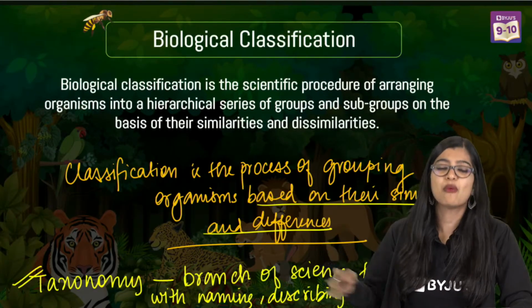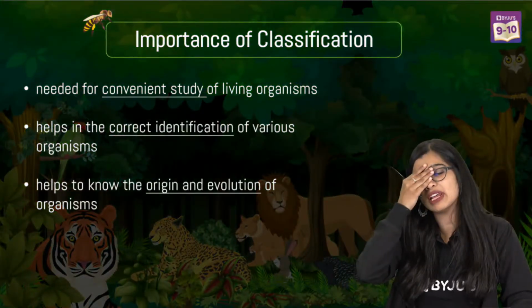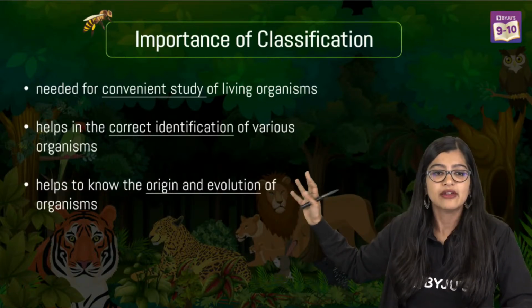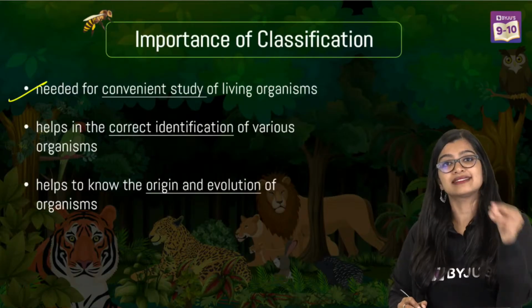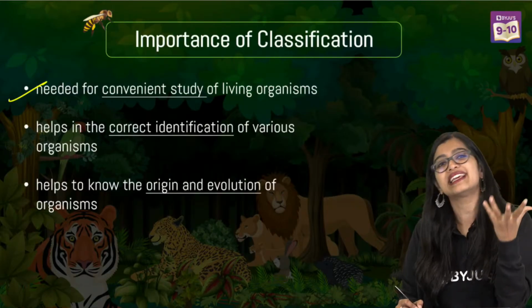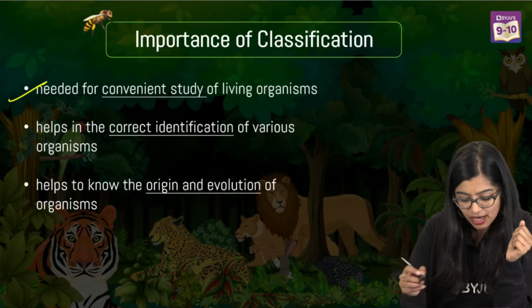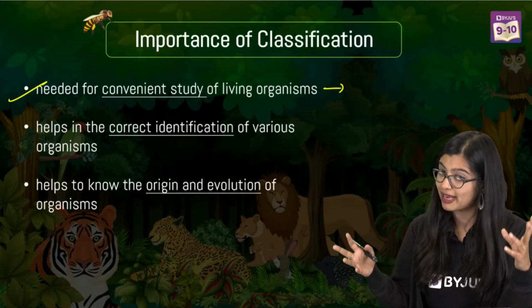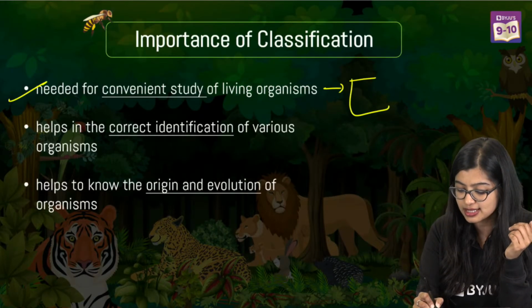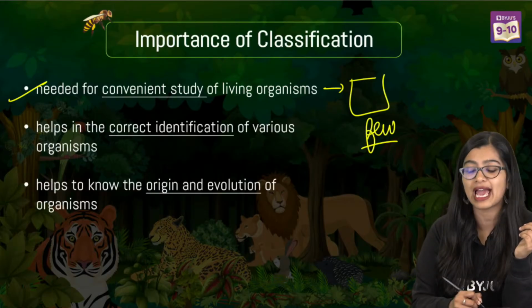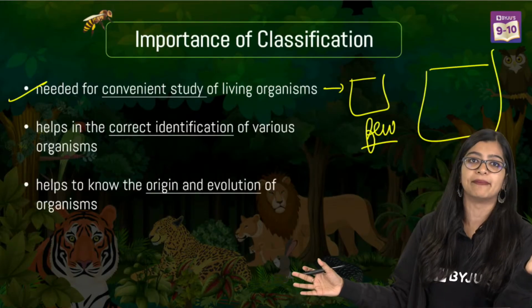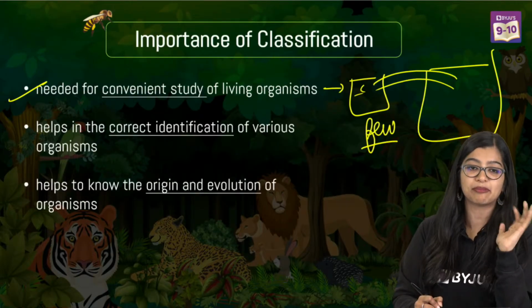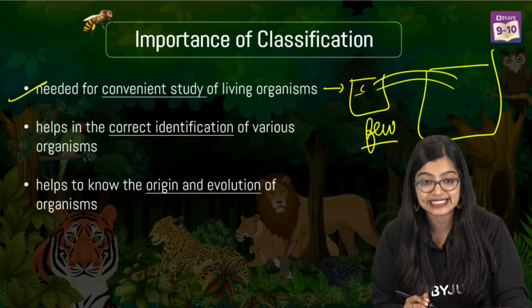Very good. So now why should I do this classification? Why are we learning about this whole thing? It is necessary because classification makes it easy to study organisms. Imagine I have 8 million organisms, but if I group them based on similarities and differences, then I only need to study a few organisms and not all of them. Whatever fits my profile, I will group into that particular group. So it makes it very easy.